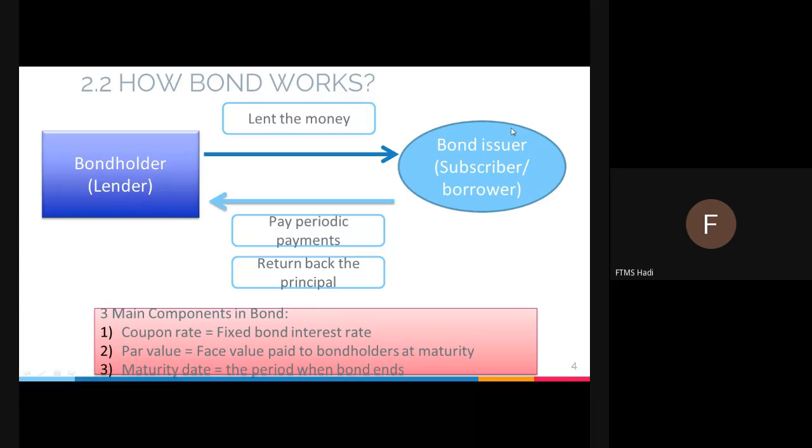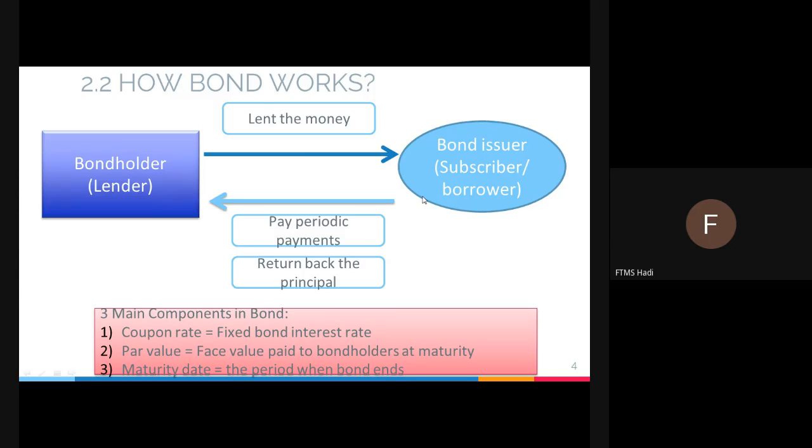For example, the Plus company is running a highway concession, highway construction. Initially Plus does not have money to initiate the highway project. So they have to borrow from the government. In this case, the government becomes a lender, whereby they have millions and millions, and they will lend the money to the borrower. The process does not end there. What the bond issuer has to do is pay back whatever they borrowed from the lender. In this case, Plus pays back whatever they borrowed from the government.